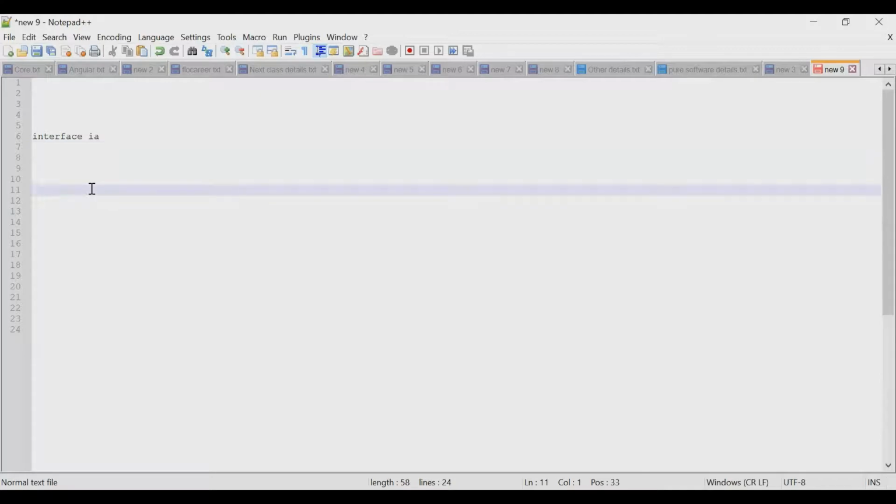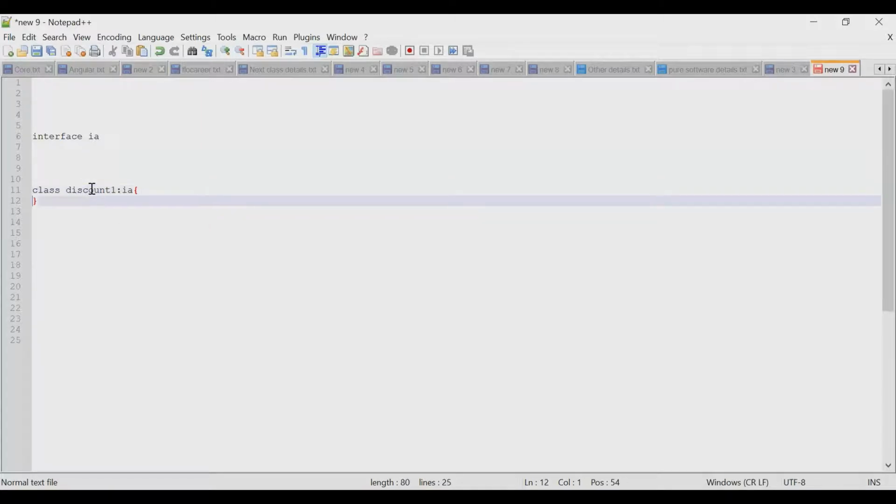Then discount 1 will inherit from it. In place of an interface, we can also define an abstract class.